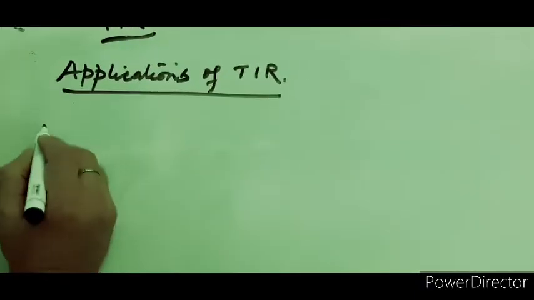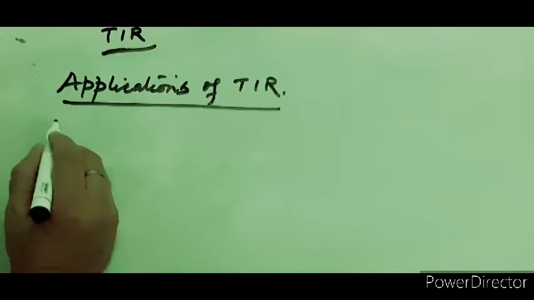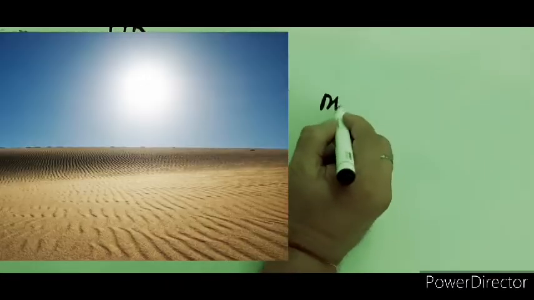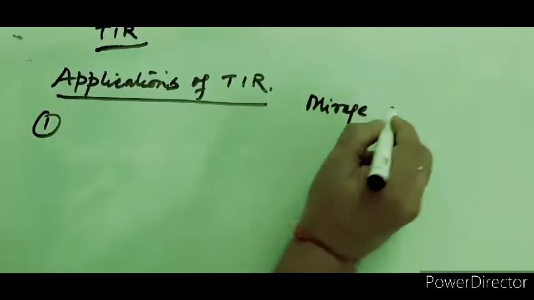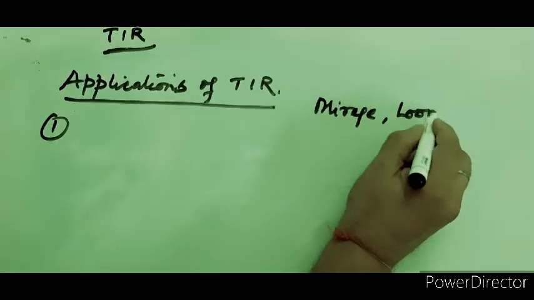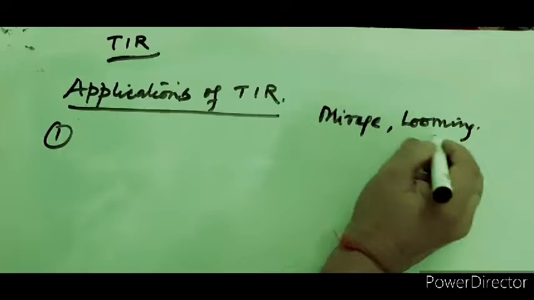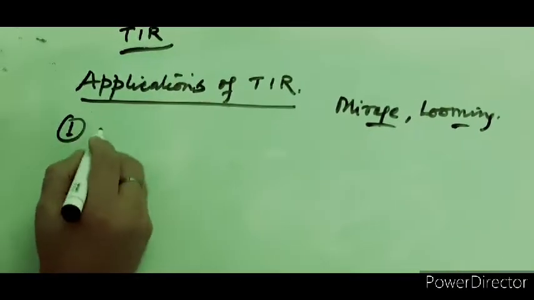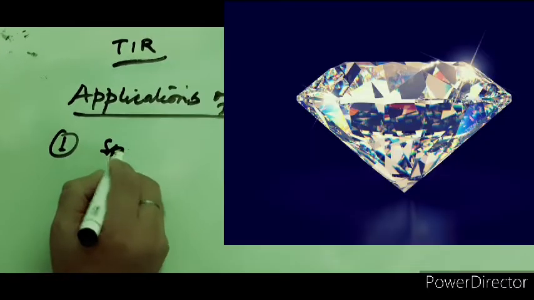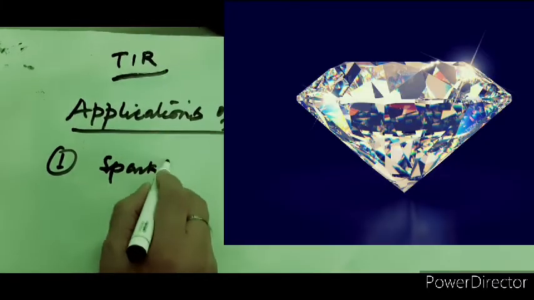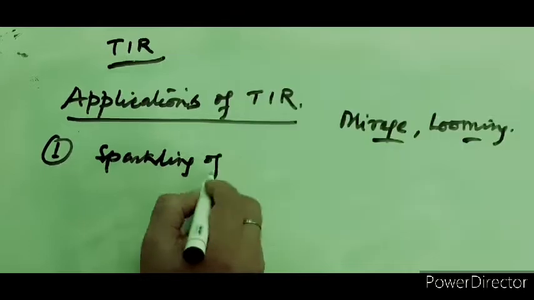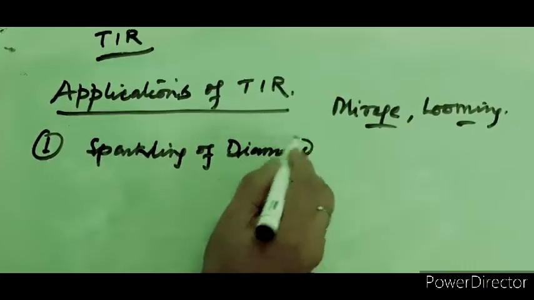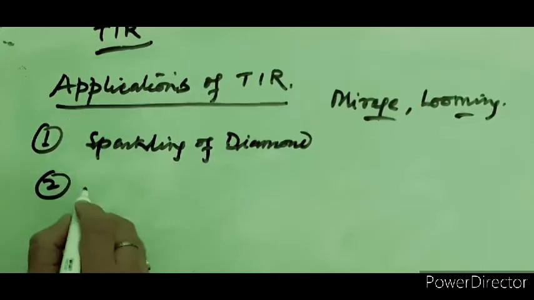Now the application of total internal reflection. There are several applications, natural applications, as I told you, in mirage, in looming, the total internal reflection, natural. Now practically in day-to-day life, the sparkling of diamond is due to the total internal reflection.